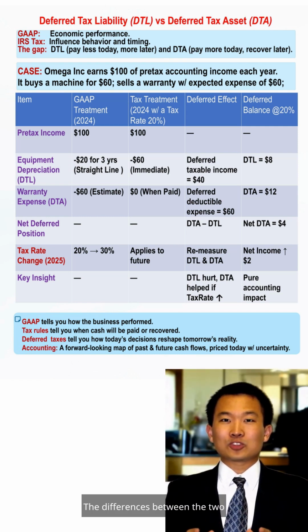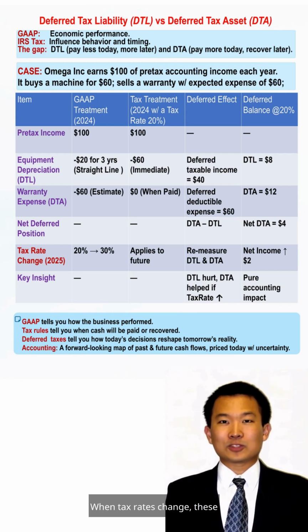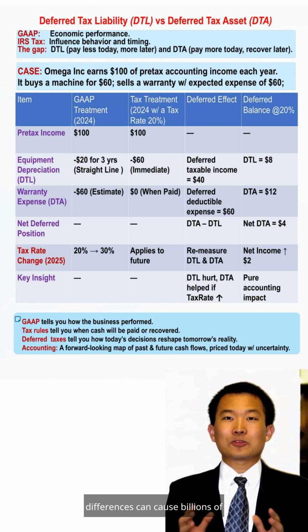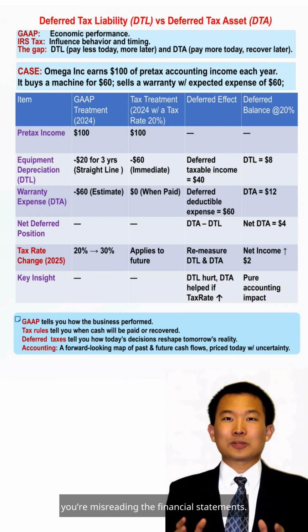The differences between the two create taxes that will either need to be paid or can be saved in the future. When tax rates change, these differences can cause billions of dollars in profit swings overnight, even though there's no change in cash at all. If you ignore deferred taxes, you're misreading the financial statements.